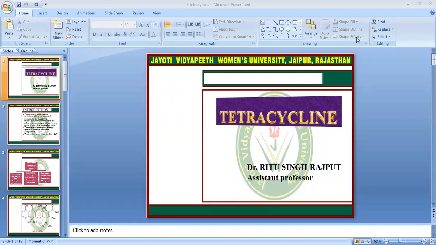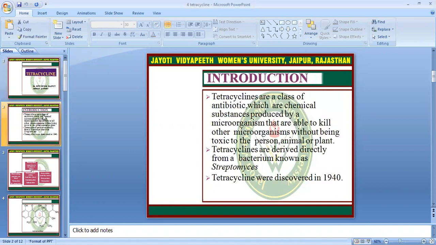Today we are discussing the production of tetracycline. Introduction: Tetracyclines are a class of antibiotics, which are chemical substances produced by microorganisms that are able to kill other microorganisms without being toxic to the person, animal, or plant. Tetracyclines are derived directly from bacteria known as Streptomyces. Tetracyclines were discovered in 1940.